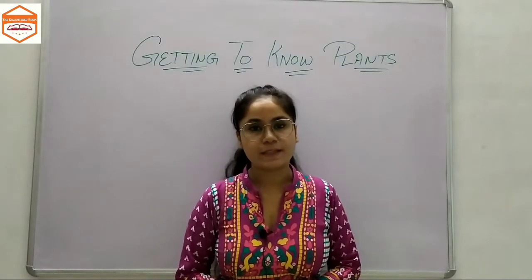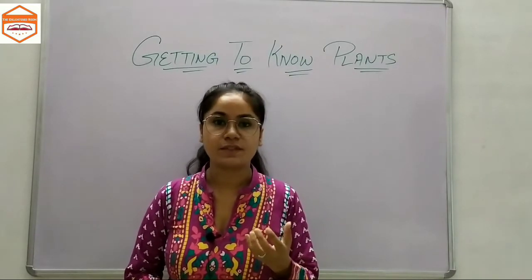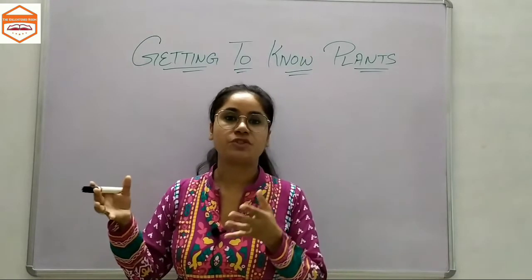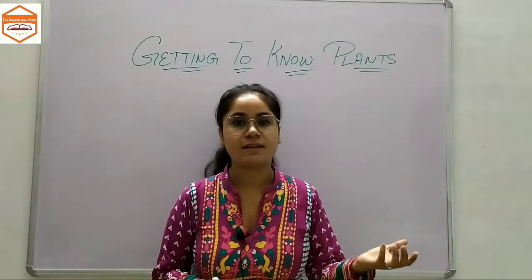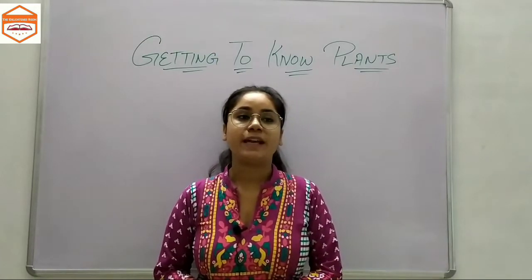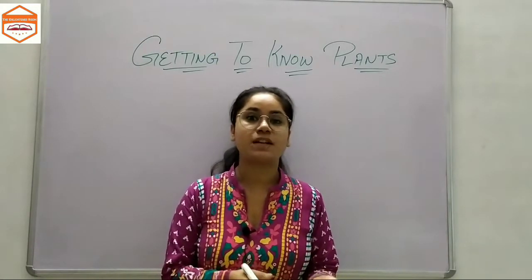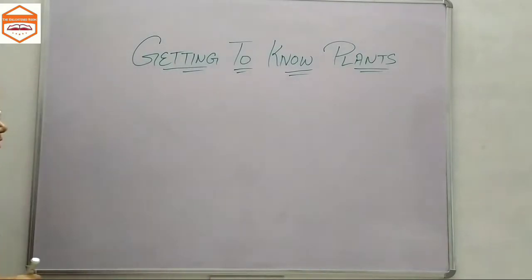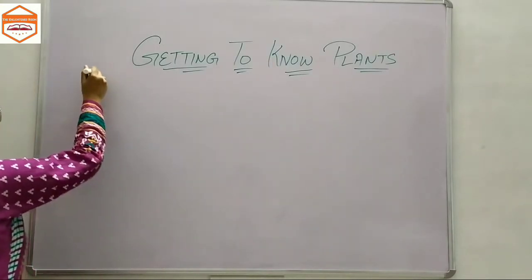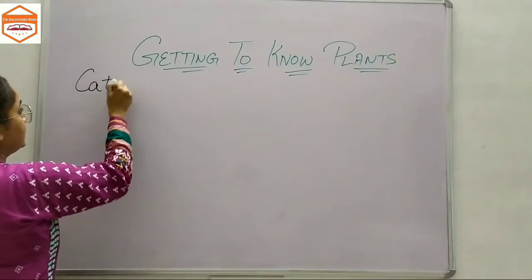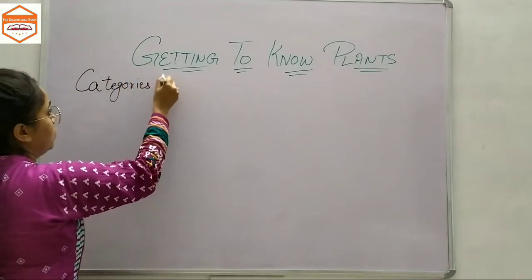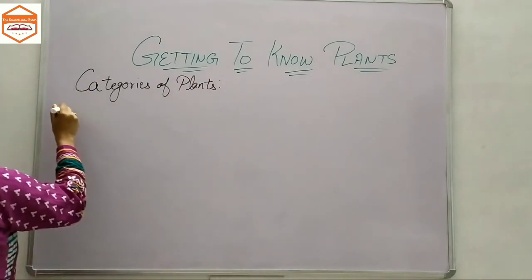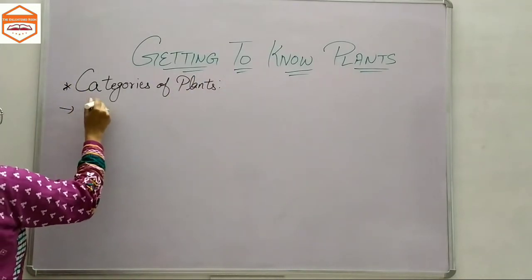So dear students, based upon the differences in their leaves and their branches, some plants would have much thicker branches as compared to some plants which do not have branches, and some of the plants would have flowers, some of the plants would not have flowers. Plants are categorized into 5 parts. Okay, so now we will discuss the categories of plants. In these categories, first we will discuss herbs.